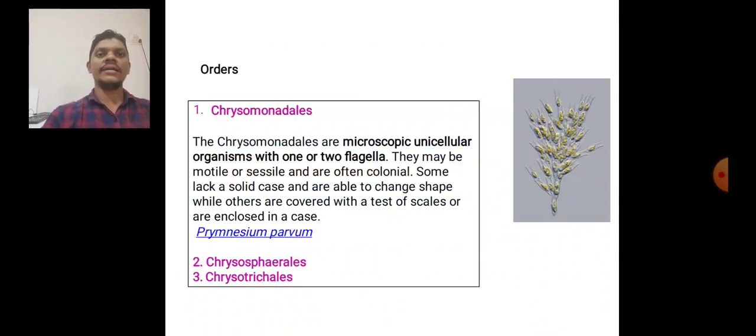Then the orders. These are the Chrysomonadales, microscopic unicellular organisms with one or two flagellae. They may be motile or sessile and are often colonial. Some lack a solid case and are able to change shape. The other orders are Chrysocapsales and Chrysotrichales.